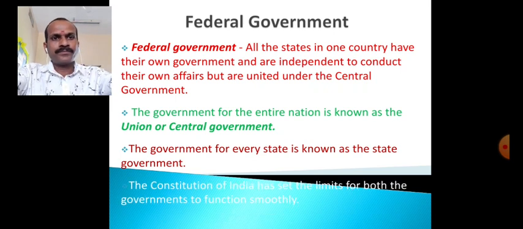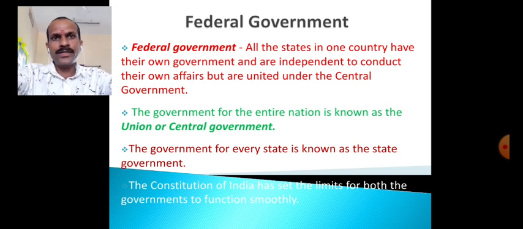So the Constitution of India has set the limits for both the governments to function smoothly. How is it possible that both the governments are equally effective in the same area? It is made possible by the Constitution of India, because the Constitution has set their limitations.